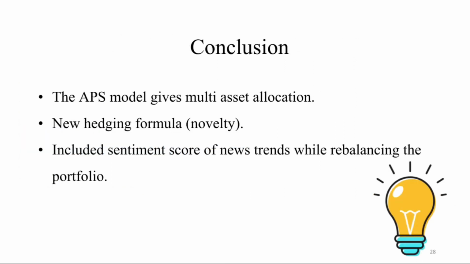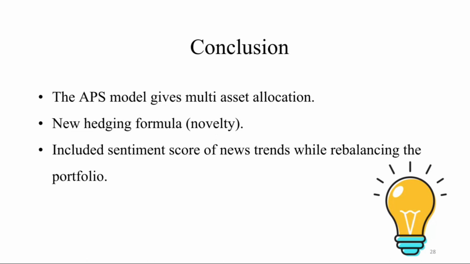Now Sonal will take over for the conclusion. It can be concluded that the APS model gives multi-asset allocation in various asset classes like stocks, bonds, commodities, etc. The model has a novel hedging strategy, which is the main novelty of the project.